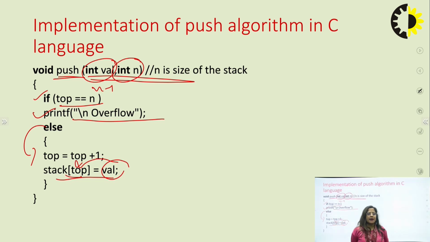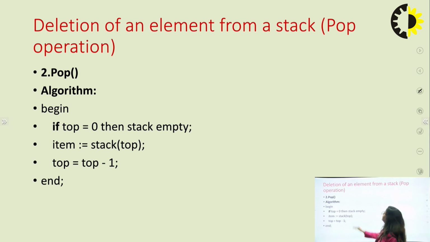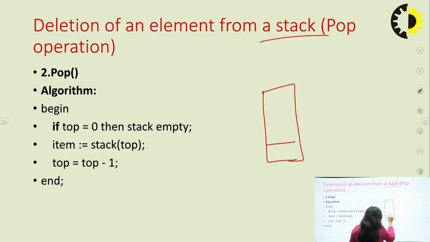You can insert your variable at the top of the stack. Next one is delete. To delete from the stack, we use the pop operation. Pop operation means, first of all, begin by checking whether your stack is empty or not. That means top value equal to 0.